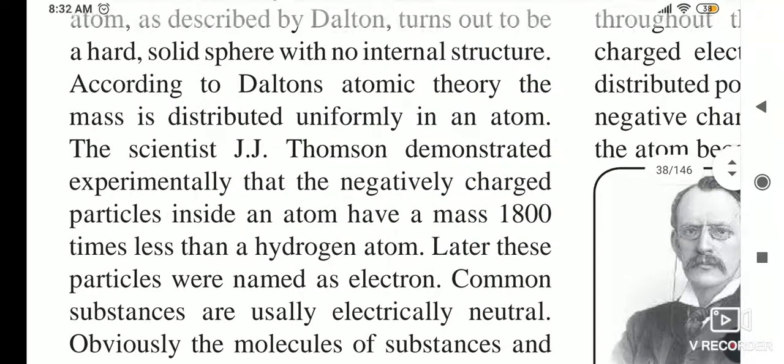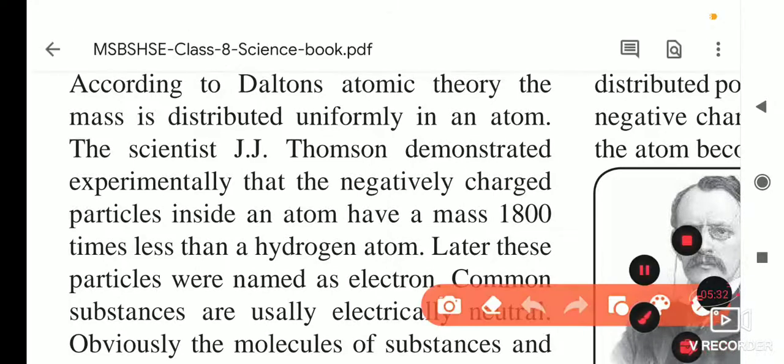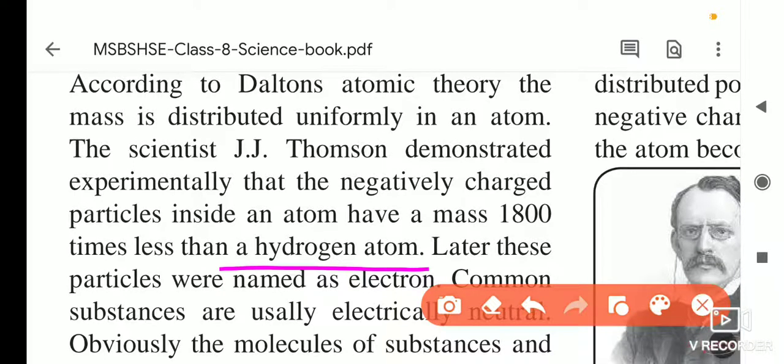Then the scientist J.J. Thomson demonstrated experimentally that negatively charged particles inside the atom have a mass that is 1800 times less than the hydrogen atom. So first Dalton said that all the mass of the atom is evenly spread inside the atom, and that it is the smallest indivisible, indestructible part of an element.